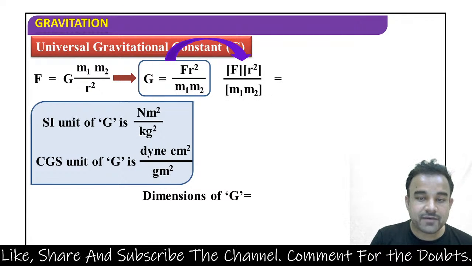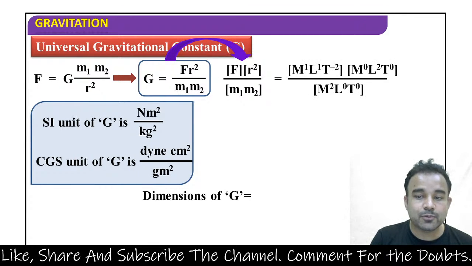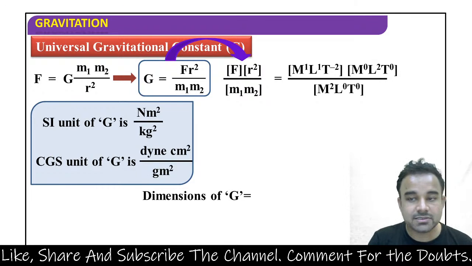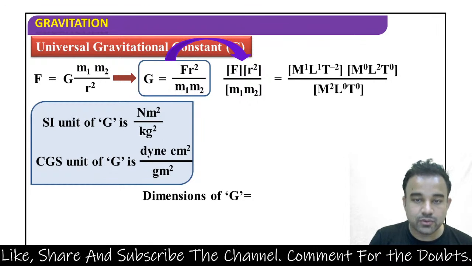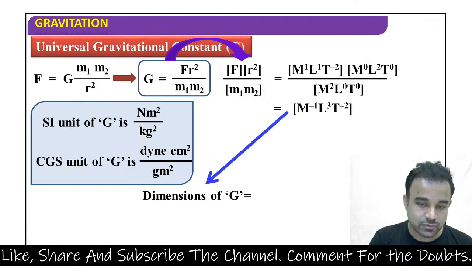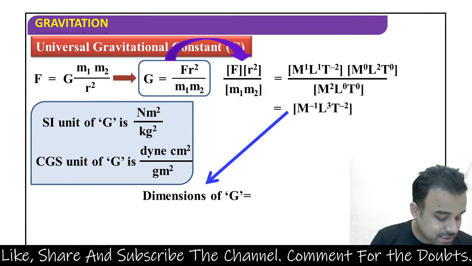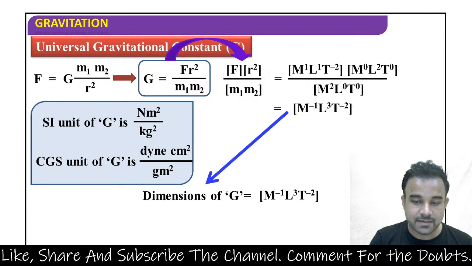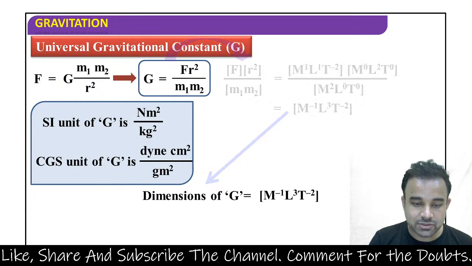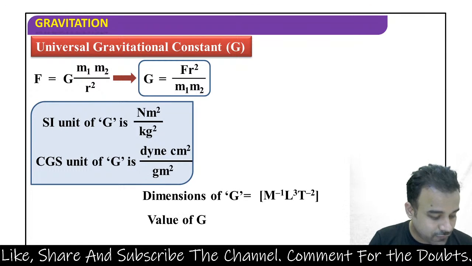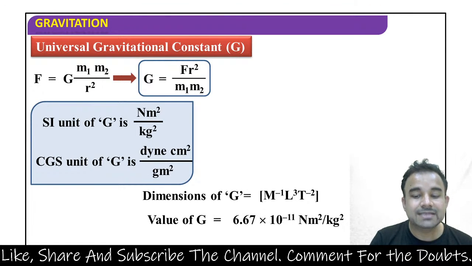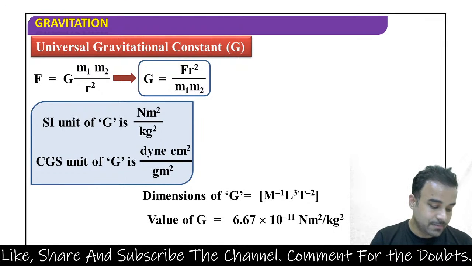So this will be F r square divided by m1 m2. ये हो गया M1 L1 T minus 2 जो फोर्स का डायमेंशन है. r का हो गया L2, divided by m1 m2 का हो गया M square. So the right dimension for this will be M minus 1 L3 T minus 2. So this is the dimension for G. Value for G क्या होगी? It is 6.67 into 10 power minus 11 न्यूटन मीटर स्क्वायर पर केजी स्क्वायर.